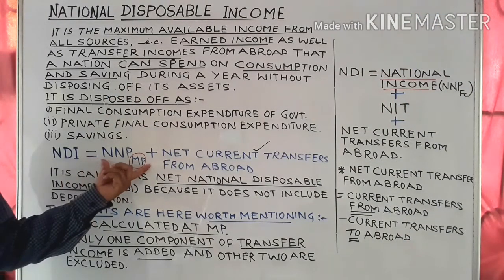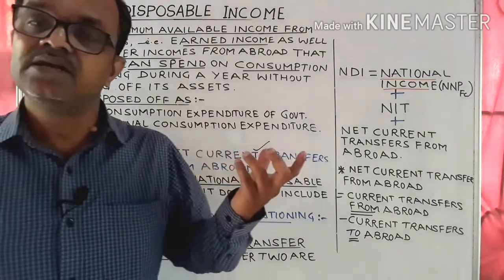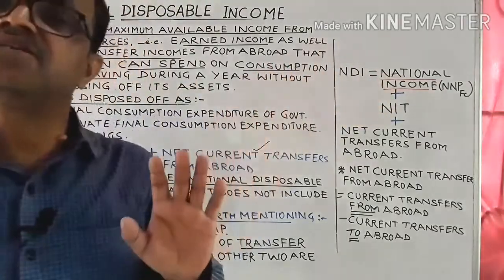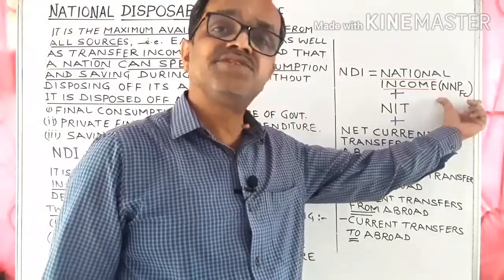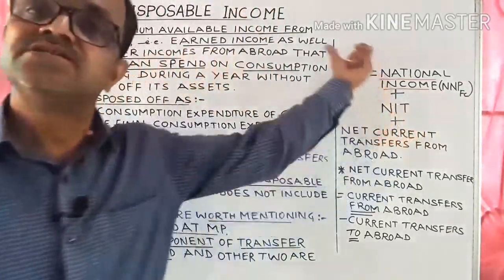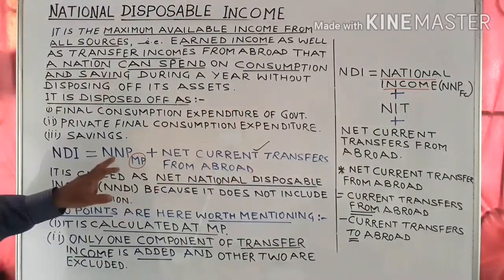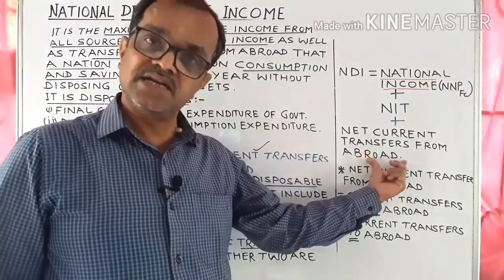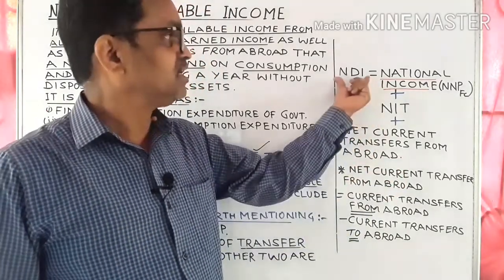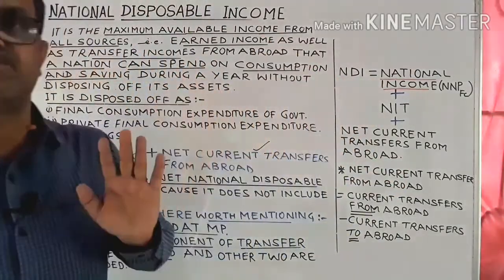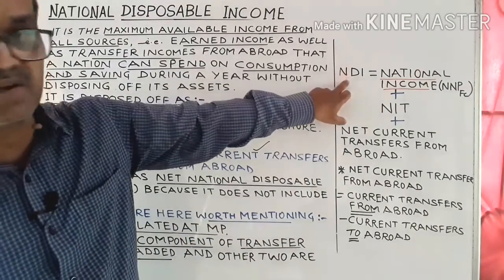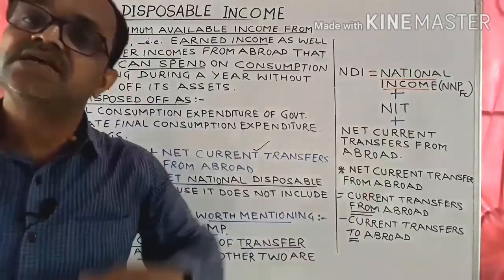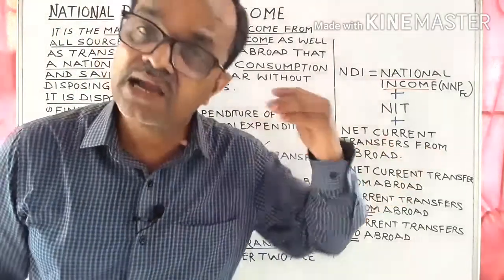Now look at NNP at MP. It can also be calculated as national income plus NIT, that is NNP at FC plus NIT. The sum total of the two is equal to NNP at MP, and plus net current transfers from abroad, that is equal to national disposable income. This means national disposable income is the sum total of national income, net indirect taxes and net current transfers from abroad.